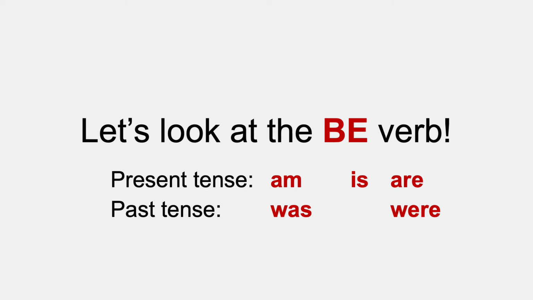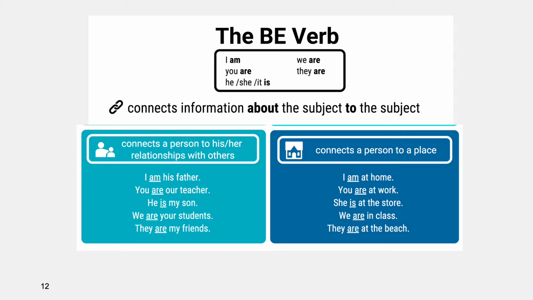Now let's take a closer look at the be verb. The forms of the be verb in the present tense are am, is, and are. The past tense forms are was and were. The be verb is the most irregular verb in English. That means it has the most different forms, but it's also one of the most important. So students need to memorize the present tense and past tense forms of the be verb.